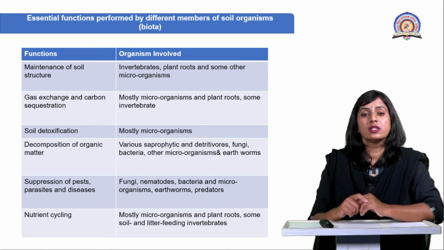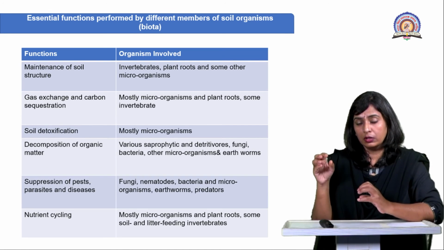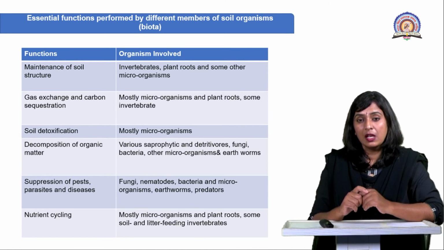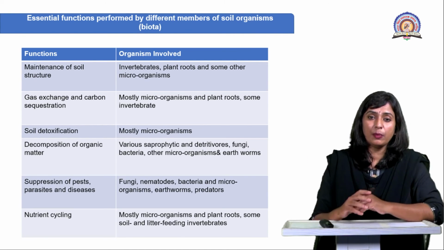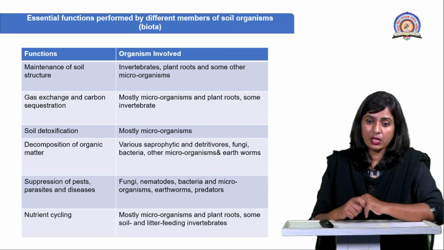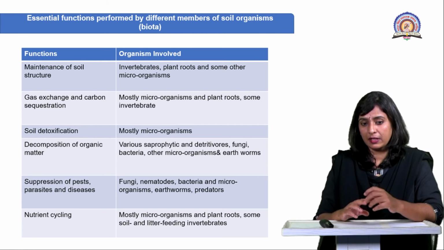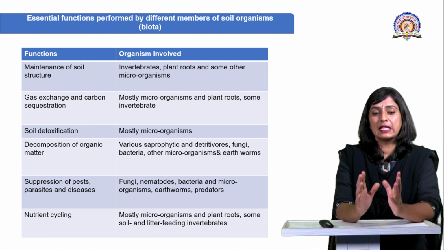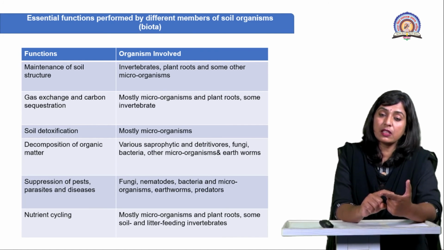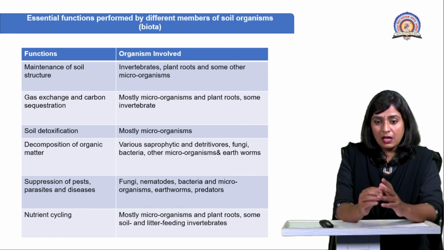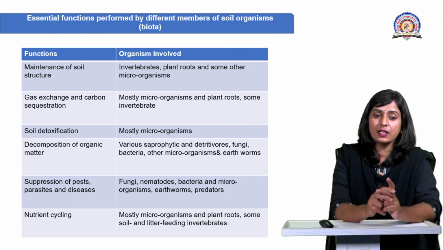Saprophytic organisms, students, are nothing but organisms which release some kind of enzymes, digest the organic matter and absorb it. Okay, they are called saprophytic. And detritivores are also there, which feed on the dead decomposing organic matter. So saprophytes like fungi, bacteria, and detritivores like snails, slugs, as well as the earthworms, right? And other microbes are also there which are involved in decomposition of organic matter.